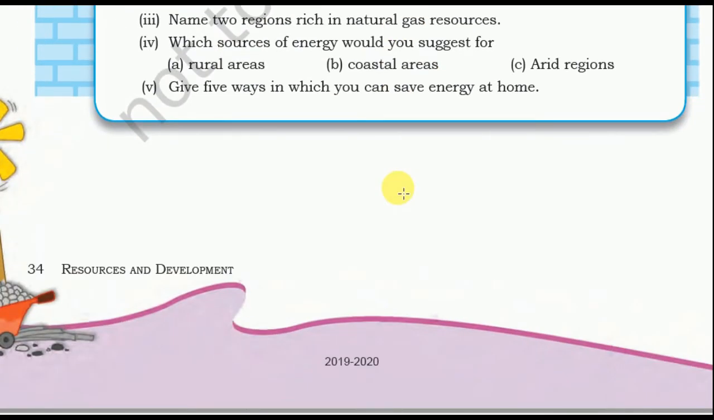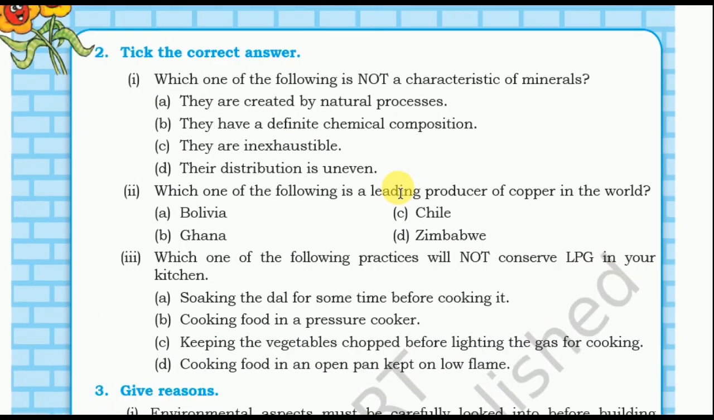So friends, this chapter 3 is over. We will solve some MCQs. Which one of the following is not a characteristic of minerals? The answer "they are inexhaustible" is the wrong answer. They are exhaustible. They are limited.